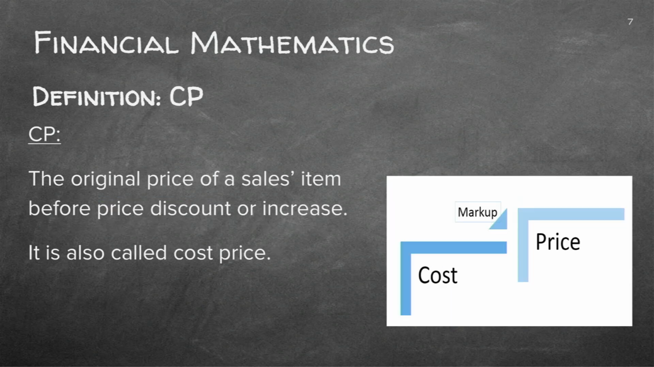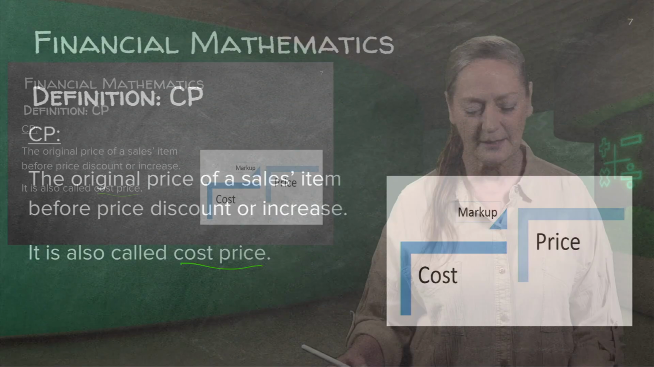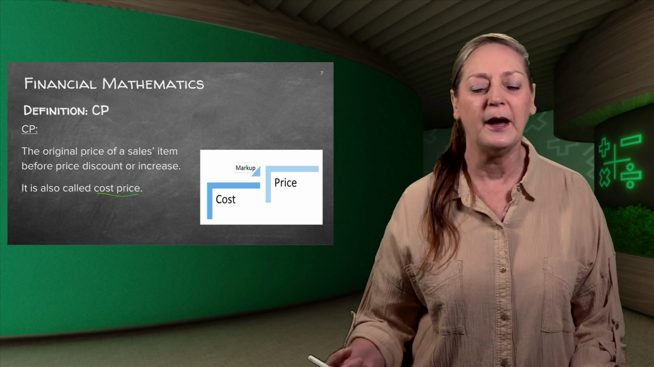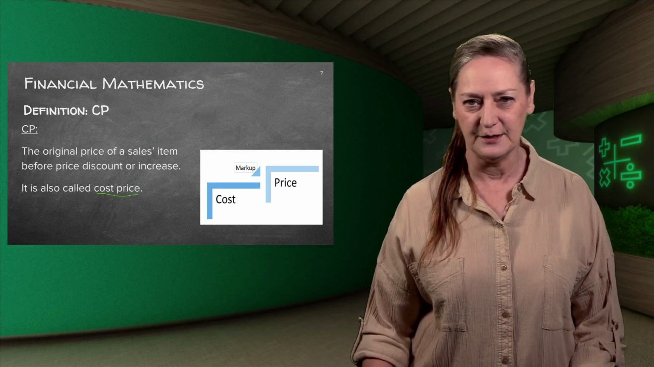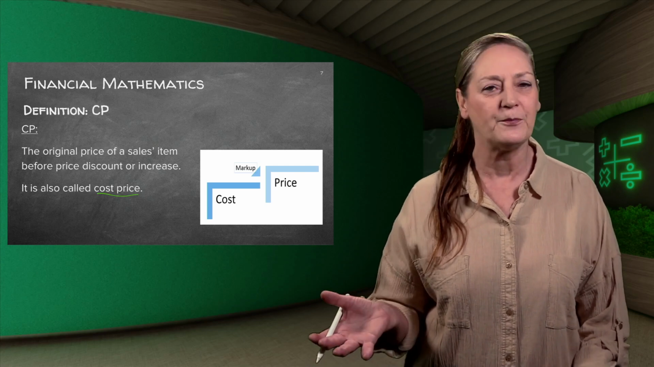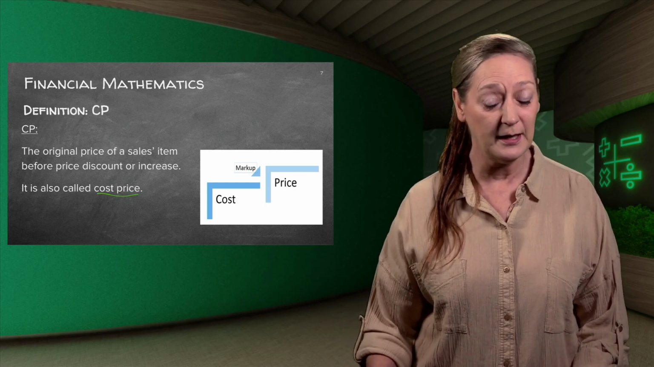Now, your cost price is the original price of a sales item before your discount or increase. It is also called a cost price. So this is the price that the shop owner might pay to acquire furniture, for instance, and then you push up the price to sell it for a higher amount.